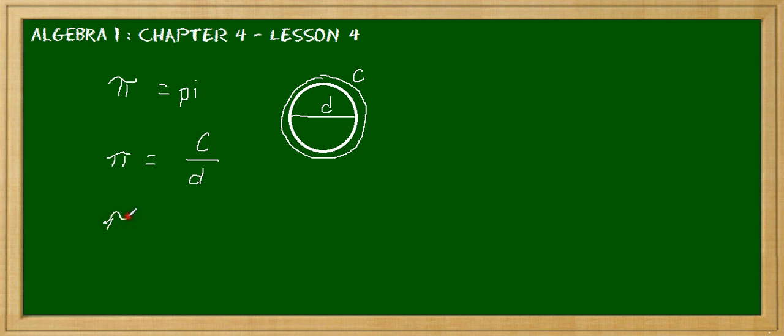Pi, if we were to write it, we could never write it. It's irrational. There is no end to pi. And we're expressing it here as 3.141592. But you know what? You could go on and on for the rest of your life calculating each number, and it will never, ever be a finite number. You'll never be able to exactly write pi, only because this is a ratio and it's irrational.